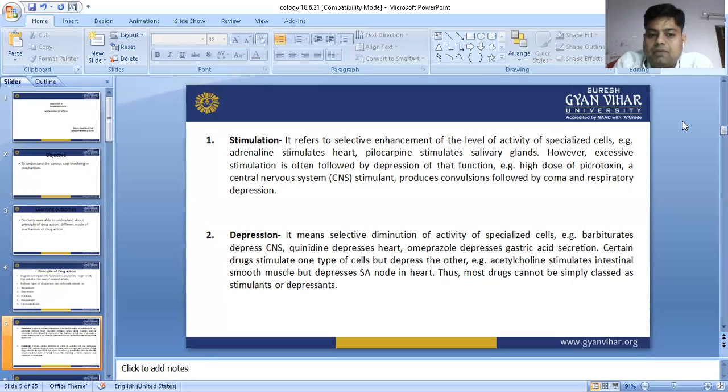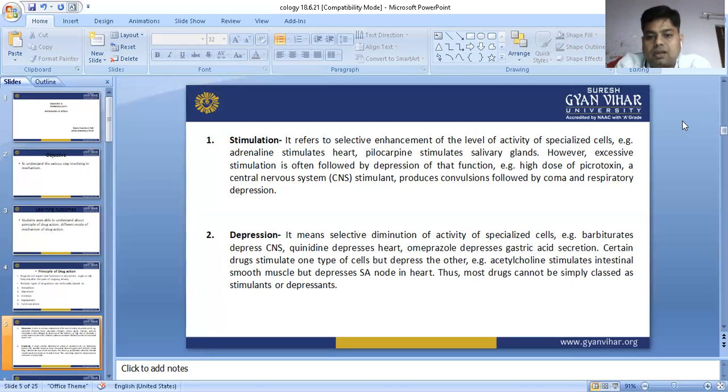Certain drugs stimulate one type of cells but depress the other. It's very simple. Some drugs stimulate one type of cell and depress another, like acetylcholine, which stimulates intestinal smooth muscles and increases their contractility. M3 receptors are found on smooth muscle, and M2 receptors are found on the heart. But it depresses the SA node, the sino-auricular node in the heart, and causes bradycardia. So it controls the heartbeat.